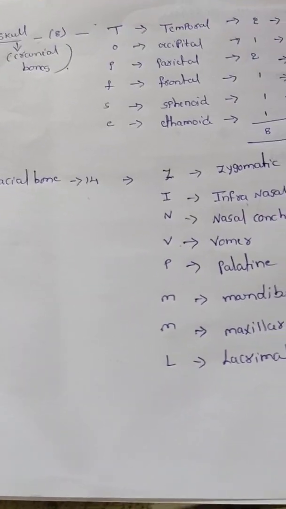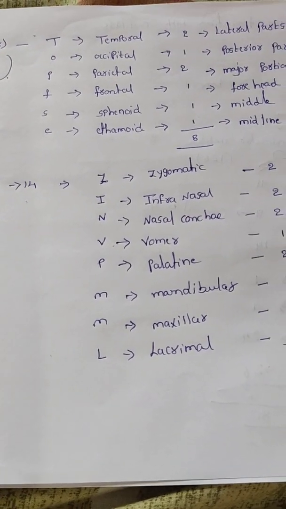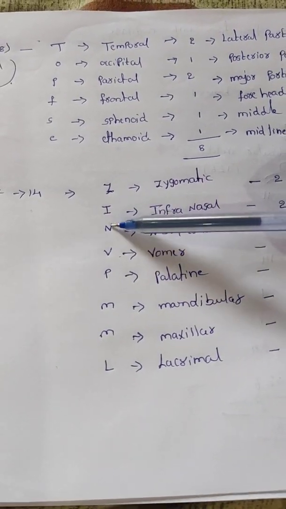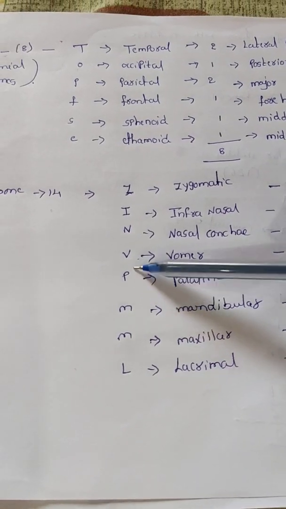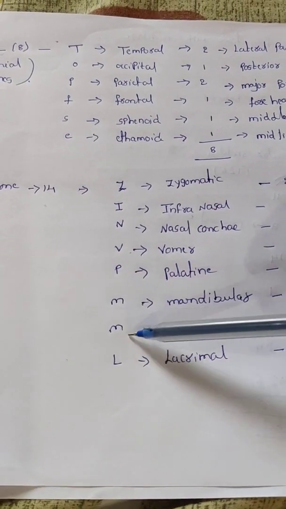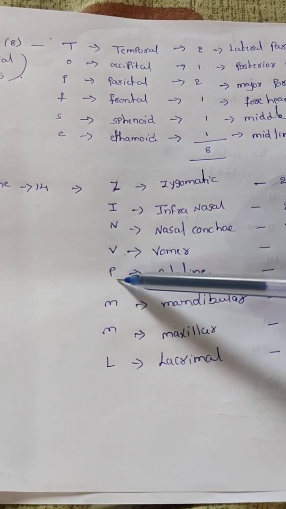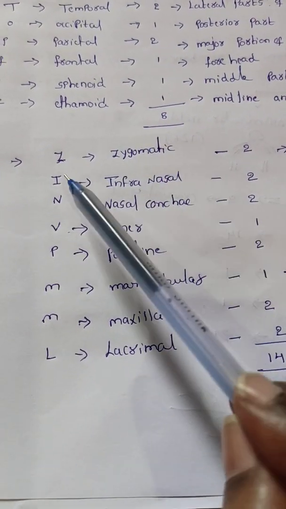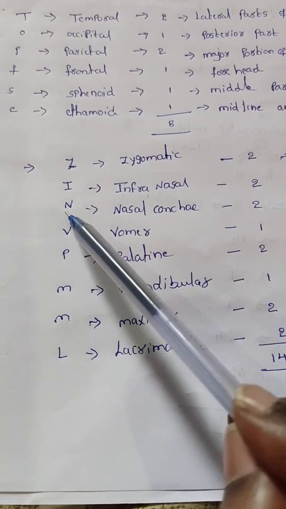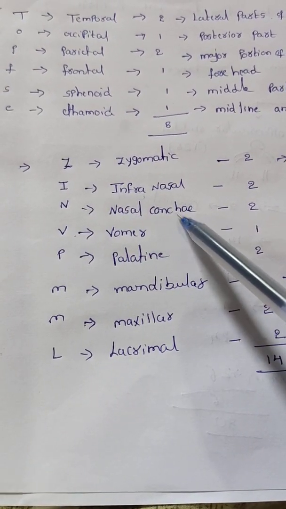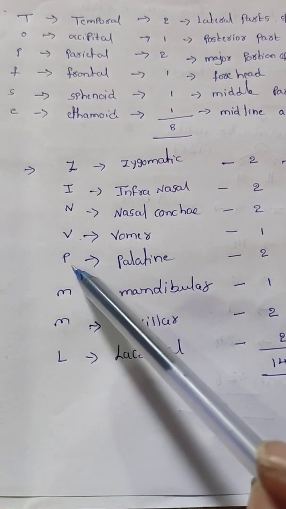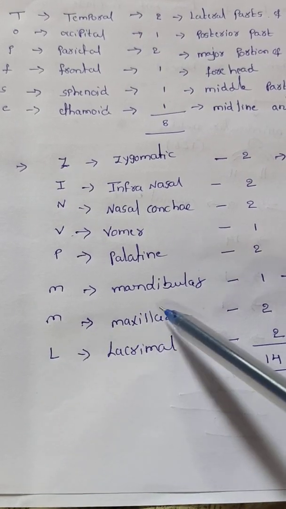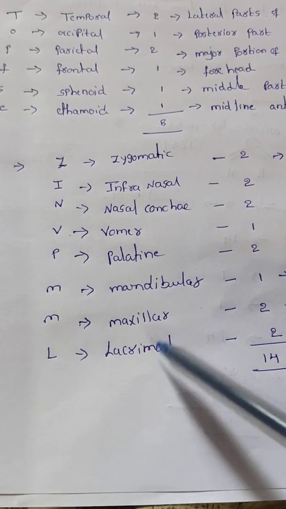Now we will go for the facial bones. For the face, the code is ZINVPMML. Z for zygomatic bone, I for infranasal, N for nasal concha, V for vomer, P for palatine, M for mandibular, another M for maxillary, L for lacrimal bones.